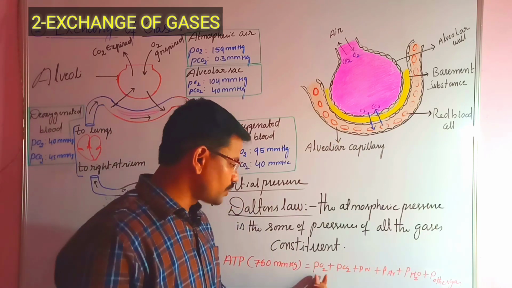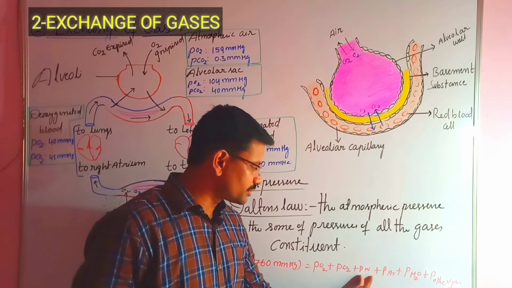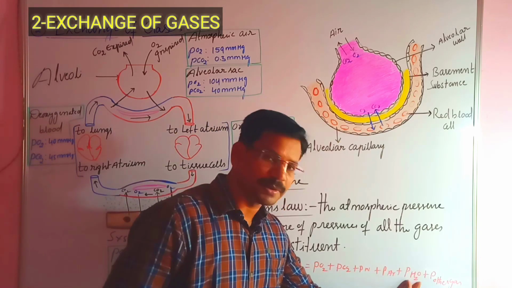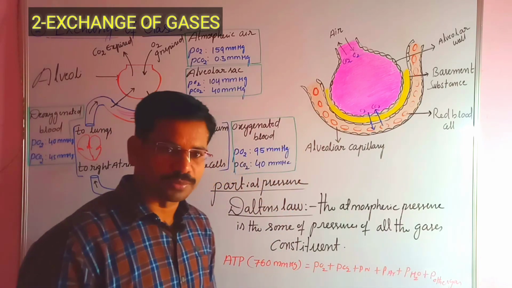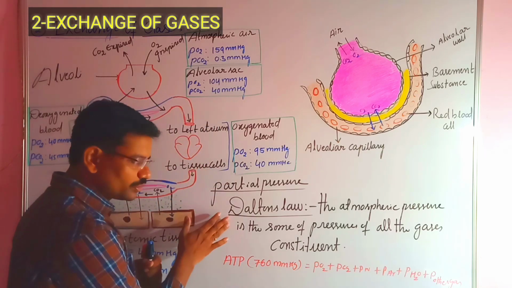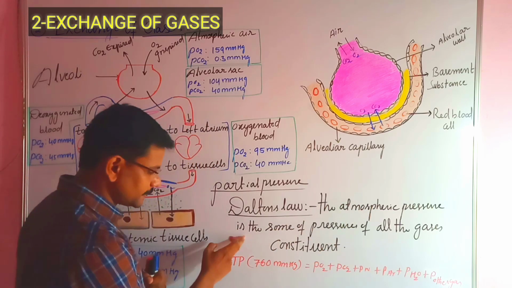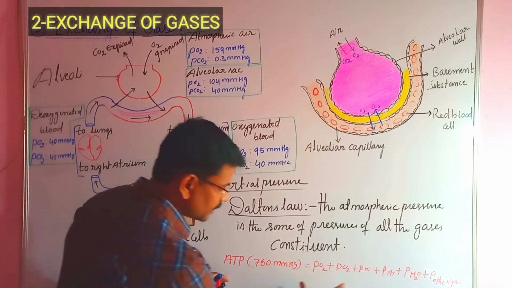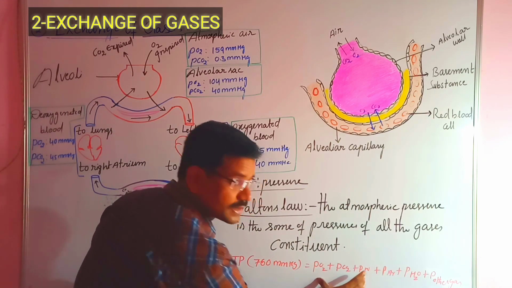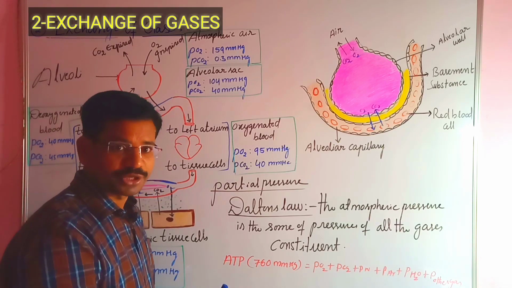In that, oxygen is present, carbon dioxide is present, nitrogen is present, argon is present, water vapor is present, and other gases are also present. So according to Dalton's law, the atmospheric pressure is the sum of the pressures of all gas constituents. I think you have understood.